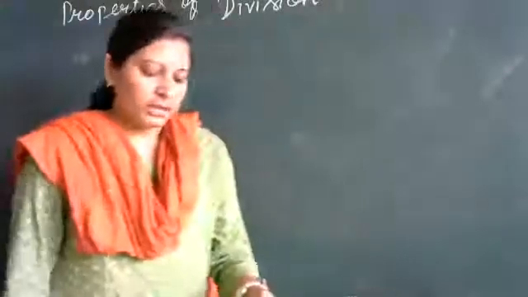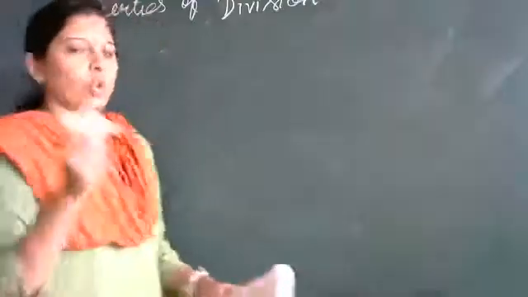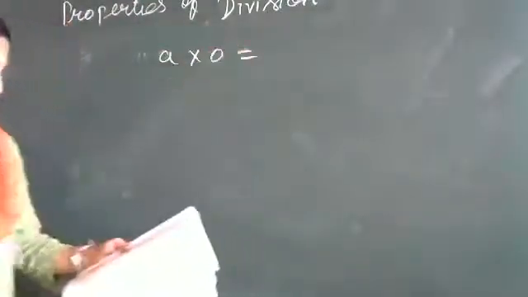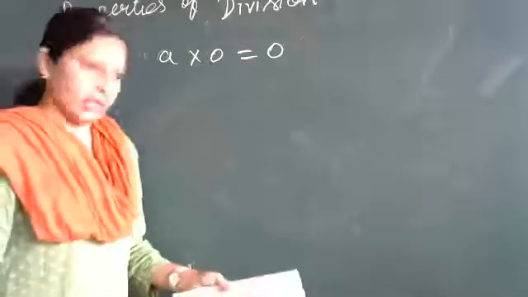Okay. Now here are some important things you have to remember. The product of a whole number and 0 is always 0.